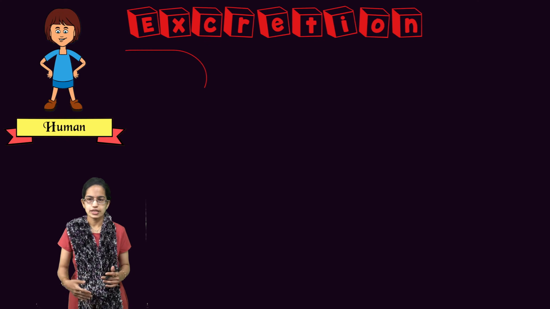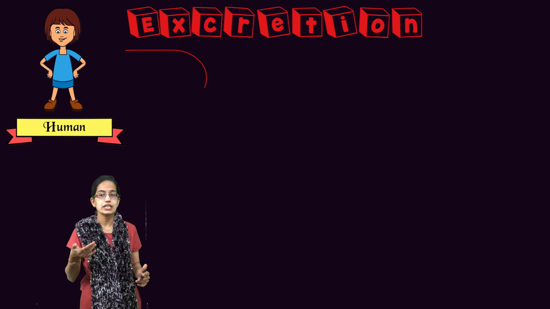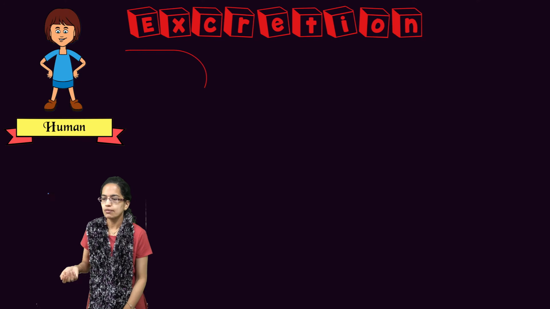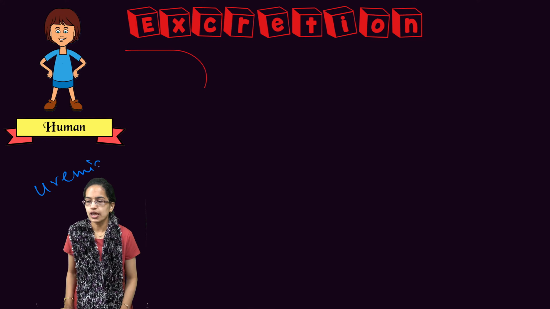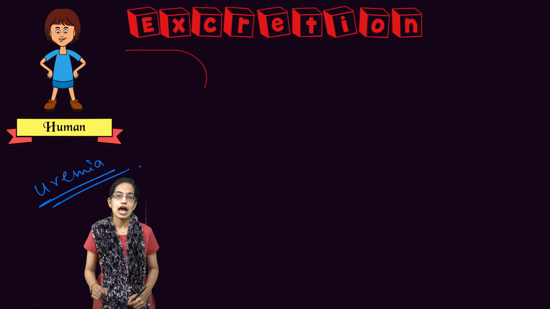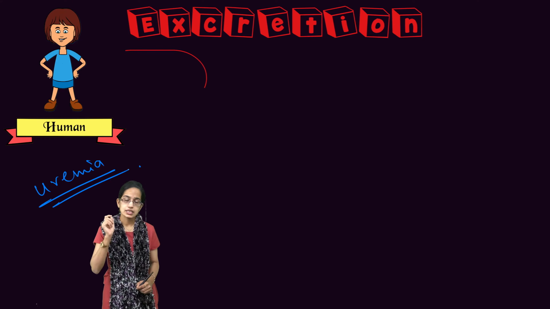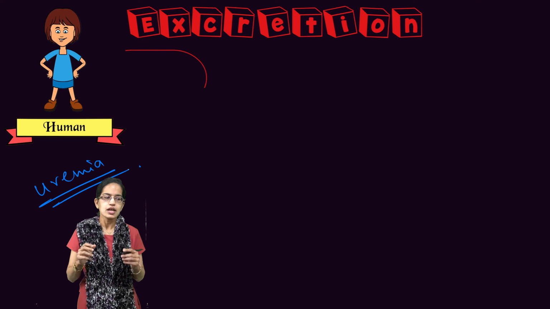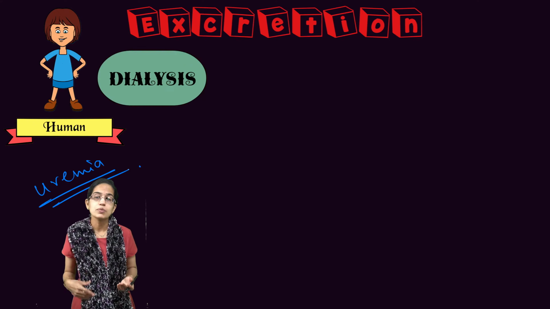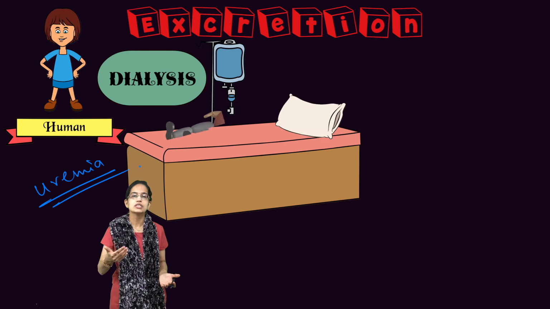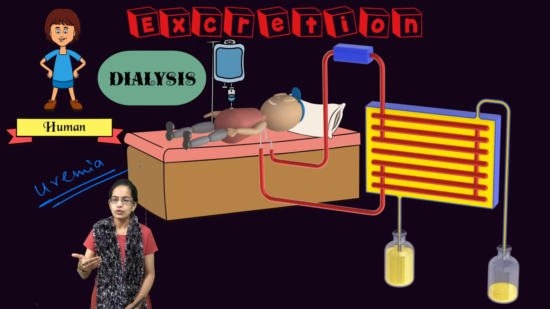The disorder is first understood if there is presence of urea in the blood. If there is presence of urea in the blood, this condition is known as uremia. This condition can lead to kidney failure, and there is the process of hemodialysis, which is an artificial kidney. Now how does it happen?